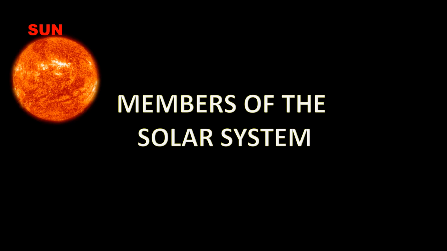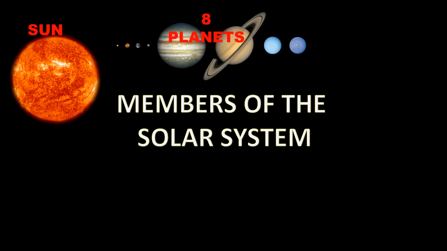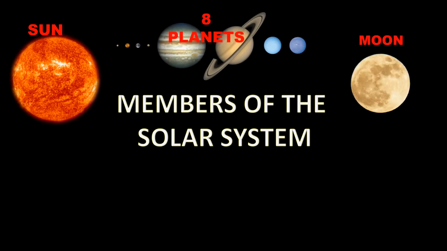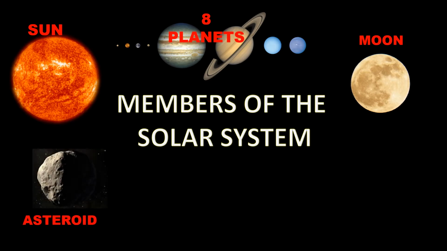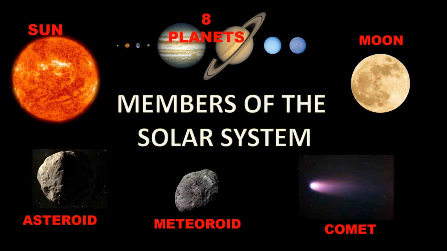Members of the solar system are the Sun, 8 planets, moon or natural satellite, asteroid, meteoroid, and comet. There are 6 members of the solar system.